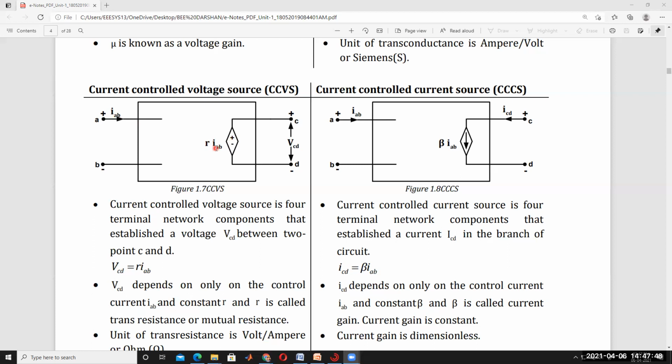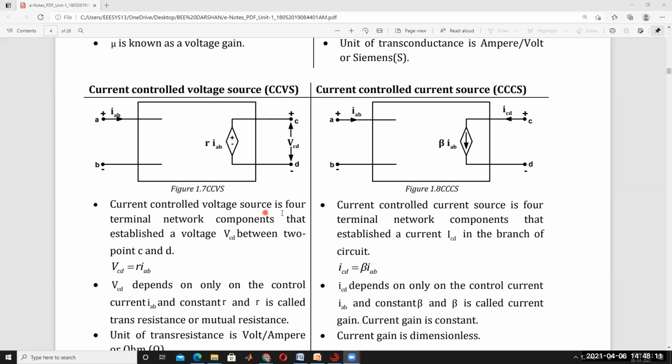If IAB changes, this voltage source changes. We have the current in our hand, and this current can be controlled. When the current is controlled, the voltage source output can be controlled. That's why it's called current controlled voltage source.